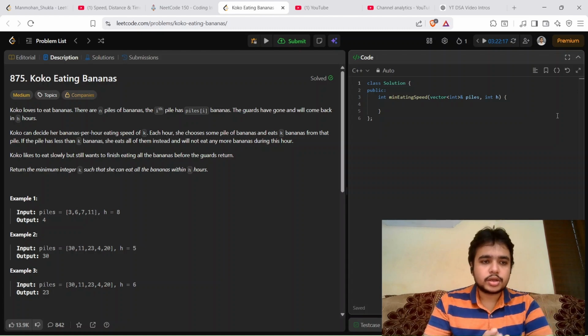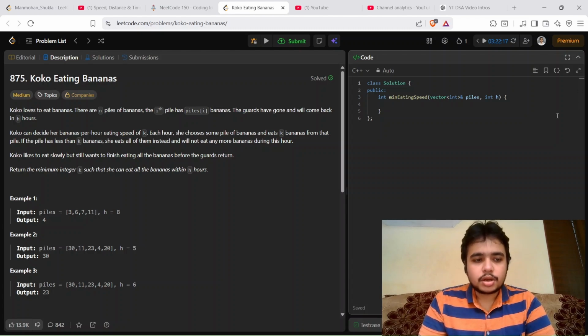In this question, we are given an array in which each element represents the size of a pile. Coco has to decide the speed, which should be the minimum. We have to minimize the speed such that she can eat all the bananas in all the piles within the h hour limit.